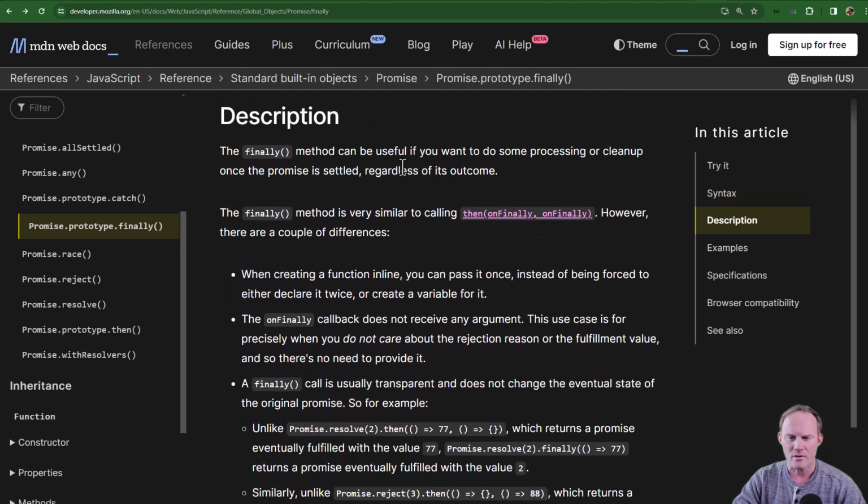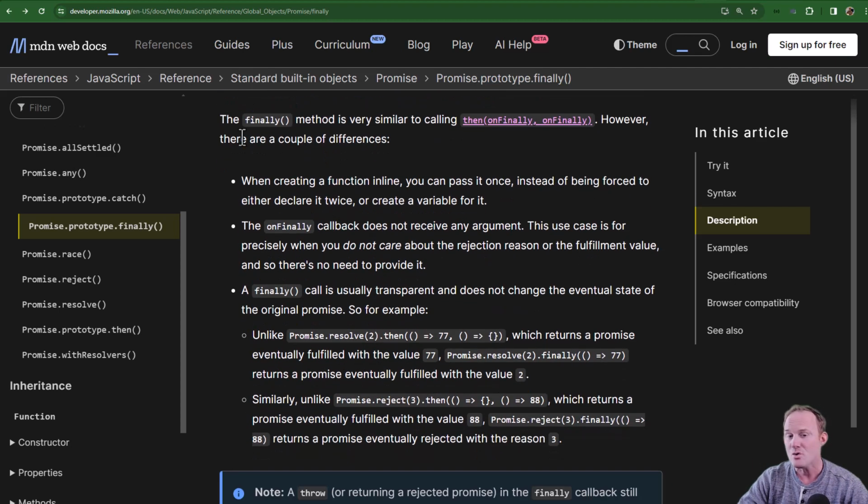Going in a little farther, this is useful, exactly as we said, when you've got some processing or cleanup, and I find myself actually doing this a lot. There's a lot of times the same thing needs to happen either way, but you still need the then and the catch. You can run then with essentially your resolve callback and your reject. There are a few differences.